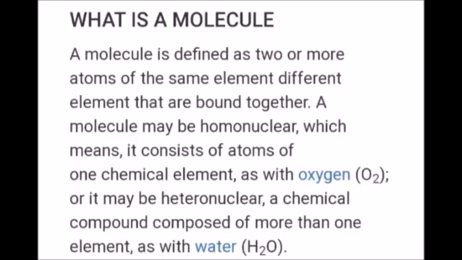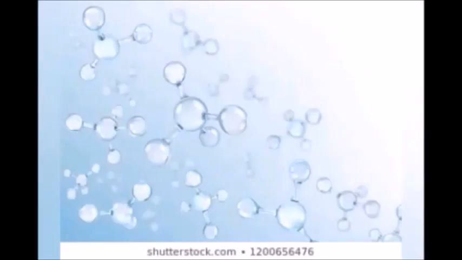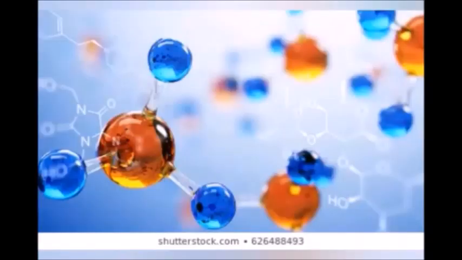What is a molecule? A molecule is defined as two or more atoms of the same element or different element that are bound together. There are two types of molecule, homoatomic molecule and heteroatomic molecule. If the molecule is made up of similar kind of atoms, then it is called homoatomic molecule. If the molecule is made up of different kind of atoms, then it is called heteroatomic molecule.